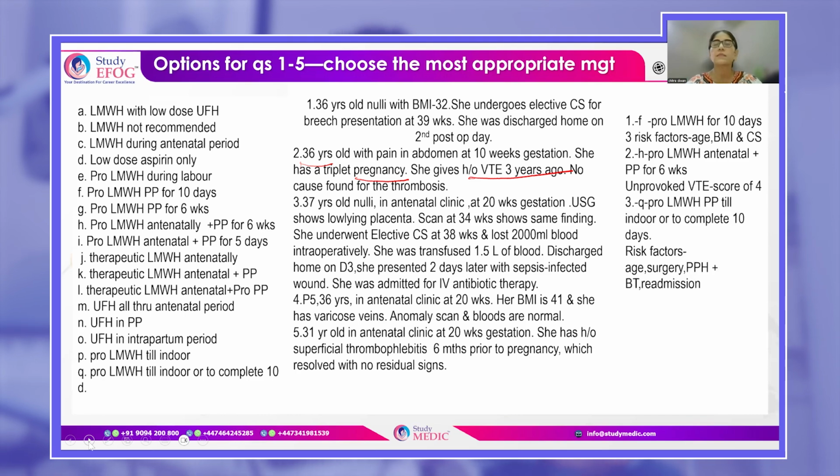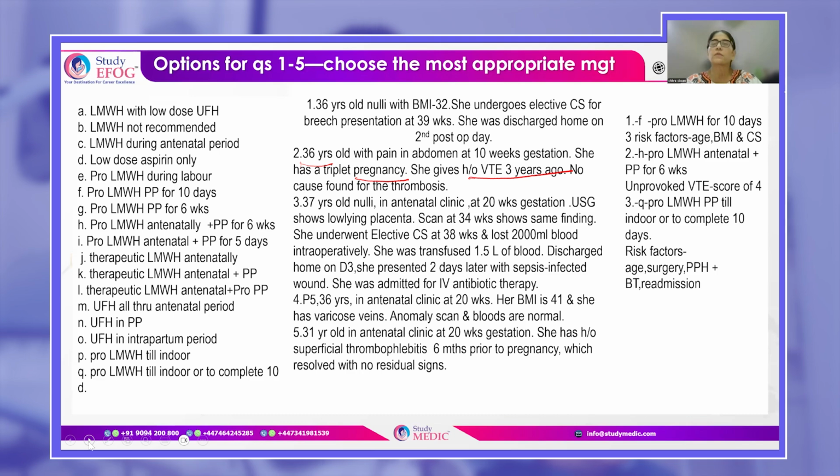Now, the thing is that she has been readmitted. Okay, so whenever anyone is readmitted, according to her plan, at least for a period of 10 days, she is going to need it. But if she is going to be admitted for a period longer than 10 days, then you will continue thromboprophylaxis until she is hospitalized or she has completed 10 days, whichever is later. Okay.